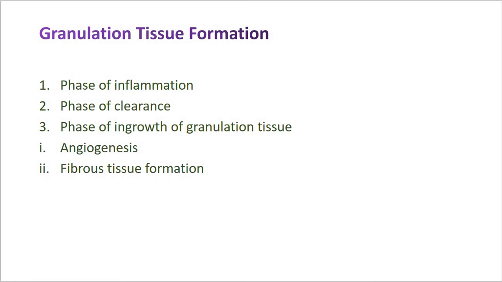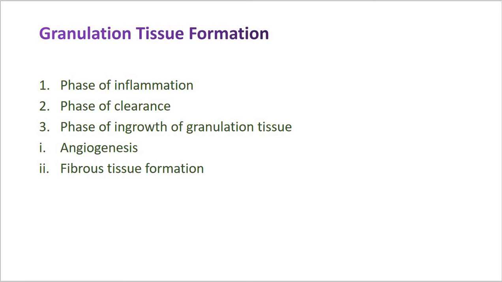So initially the proliferated endothelial cells are solid, in the form of solid buds, but within a few hours such buds develop a lumen and start carrying blood. Now the newly formed blood vessels are more leaky, accounting for the oedematous appearance of new granulation tissue.